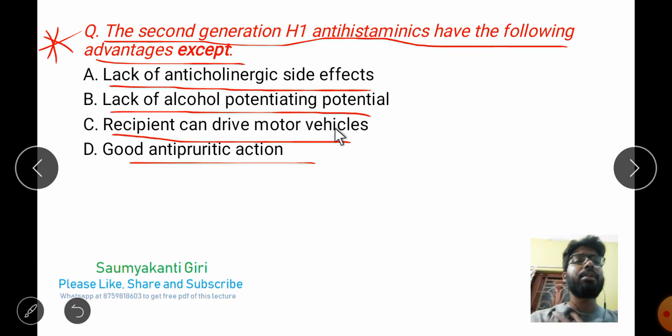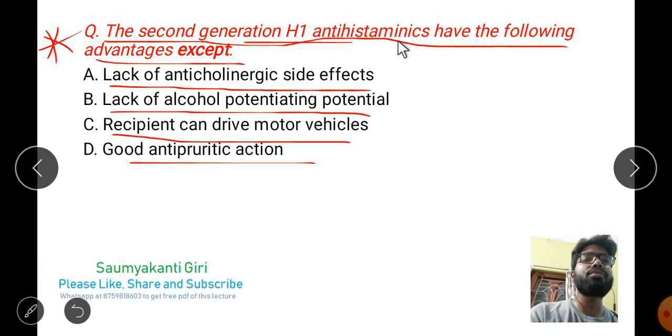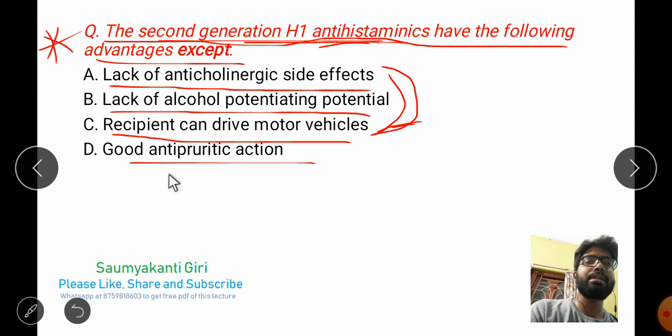The most interesting point regarding this question is that in case of conventional H1 antihistaminics, as they are sedative in nature, patients are advised not to drive a motor vehicle. But in case of second generation, all these are advantages.